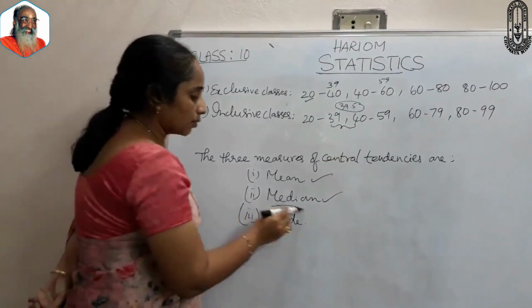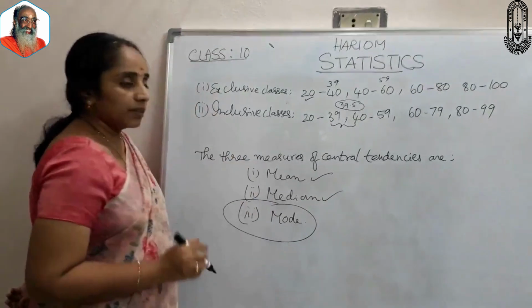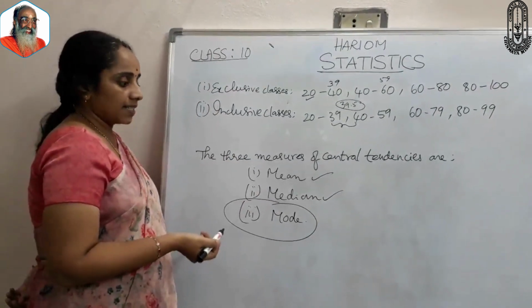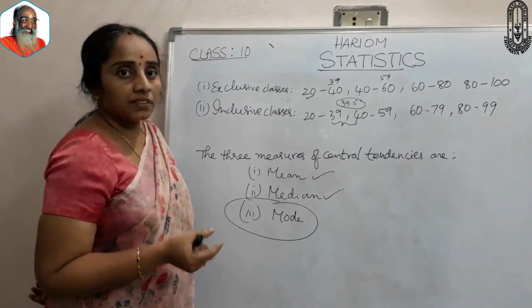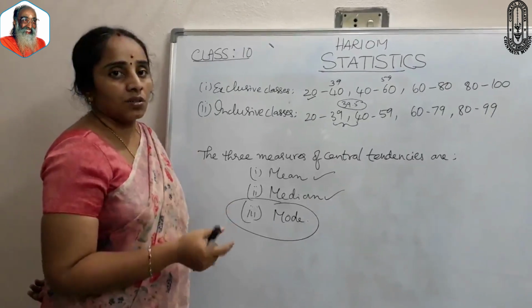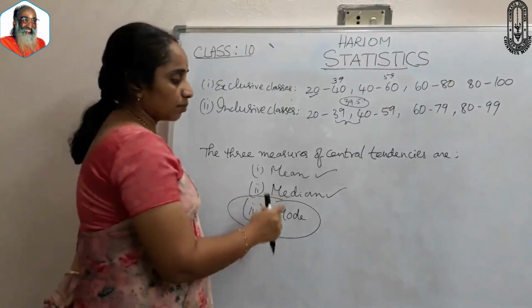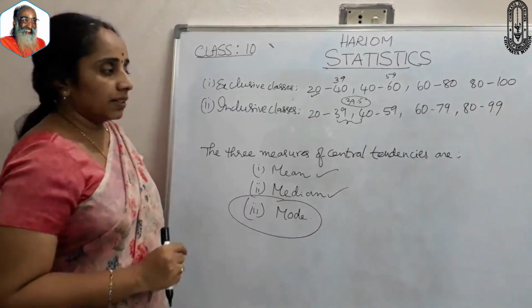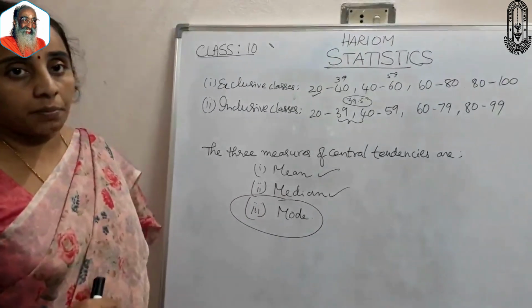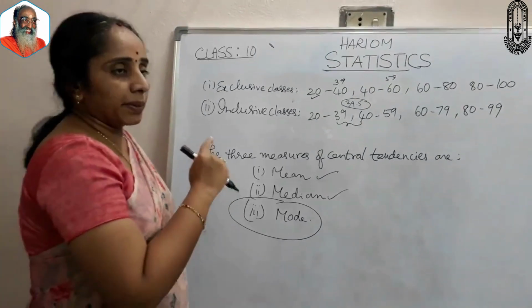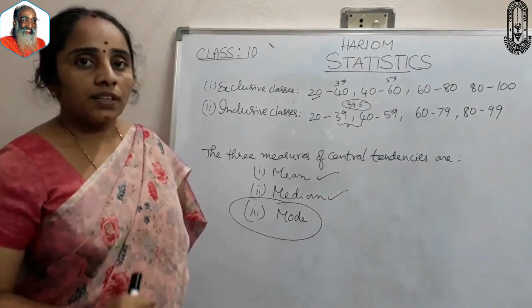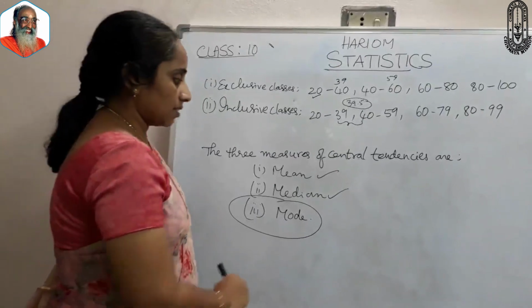But the mode is only one. We can define it as the observation which occurs the most number of times. You can easily observe from our example that 30 is repeated thrice, so the mode of this data is 30.